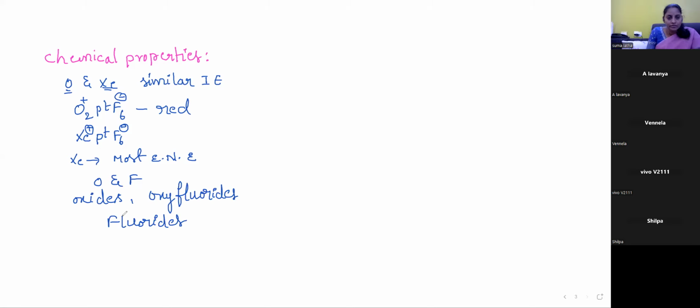So next one. Here, if you check its chemical reactions, xenon reacts with fluorine at 673 Kelvin temperature and 1 bar pressure. So it will produce XeF2.